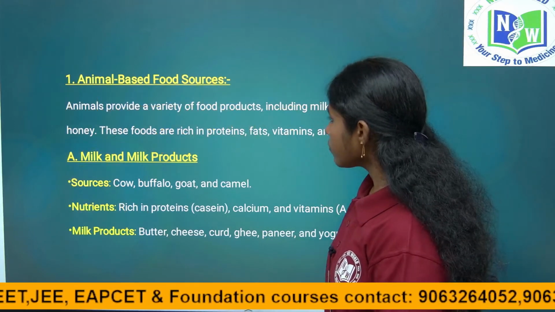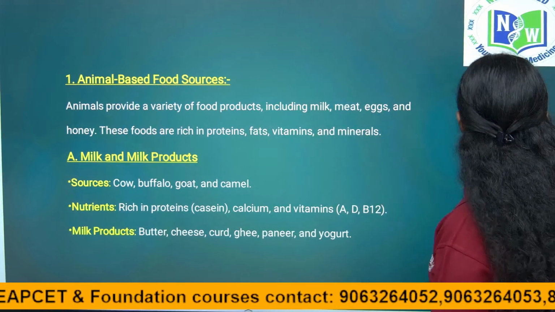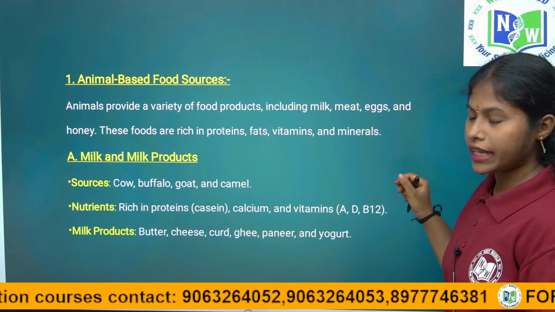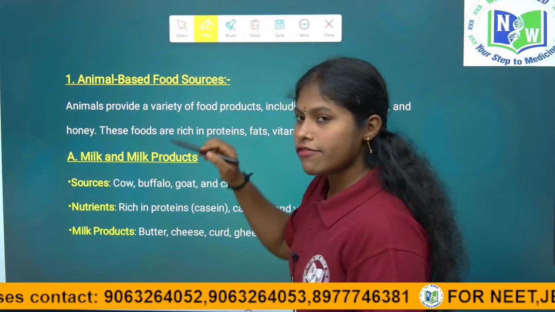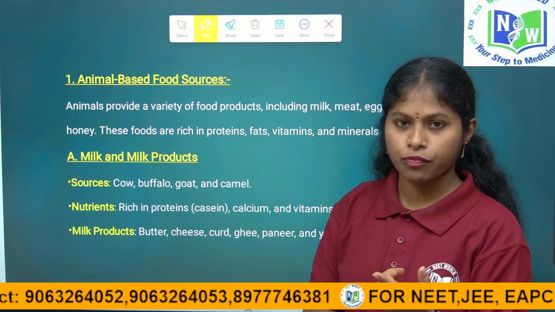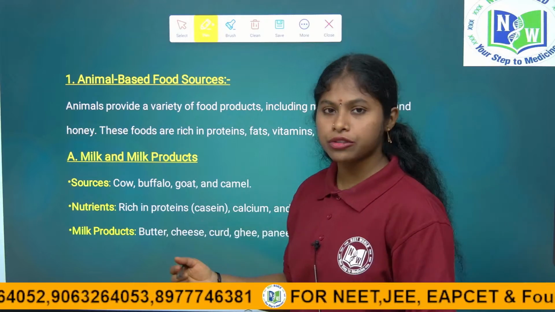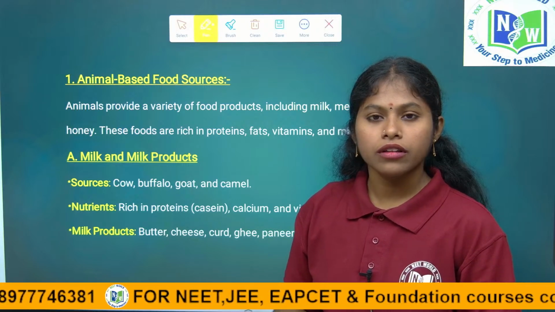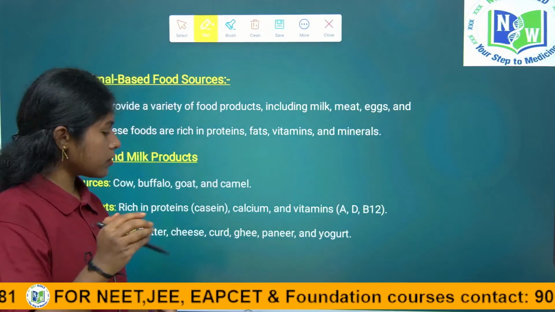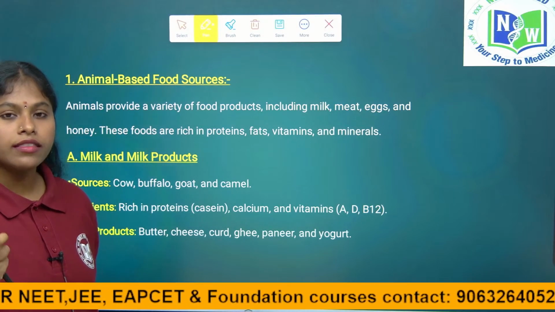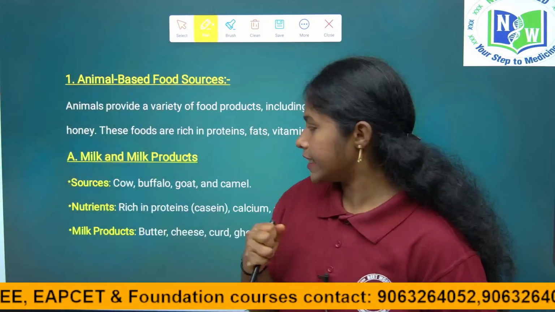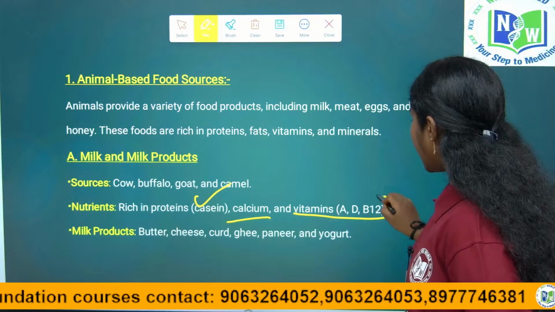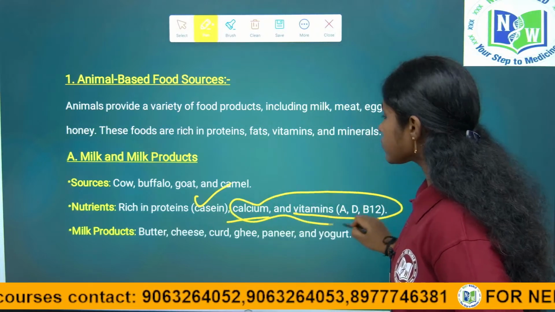See. So milk, first we get. Milk is the main animal based food we require in day to day life. Your mother always says you have to drink 1 glass of milk, right children? Why do you have to drink milk every day? To avoid bone problems. In milk the calcium is more in amount, thereby we get strong bones and teeth. So protein, casein, calcium, and vitamins A, D and B12 are available in milk.